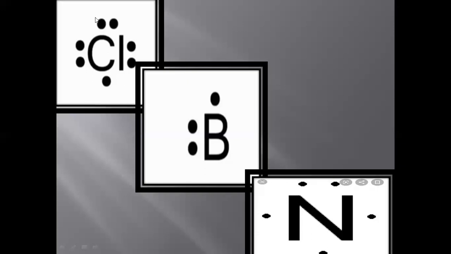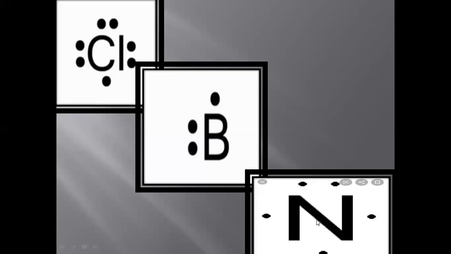The atom which has an odd number of electrons, which has an unpaired electron, which has no charge, is highly reactive, and it is formed in the presence of sunlight. This is an example of free radical. You can see boron again has one pair here, but this electron is alone. There is no other electron to make a pair with it. So boron is again a free radical.